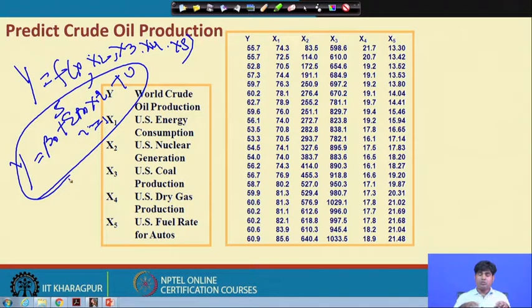But if very few variables are significant and at the same time R square is low, then even though the model is not good, the chance of multicollinearity does not arise.